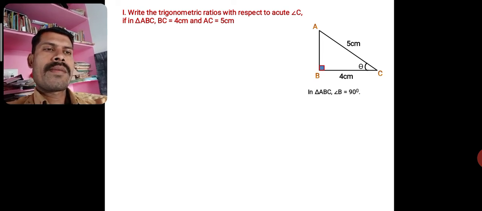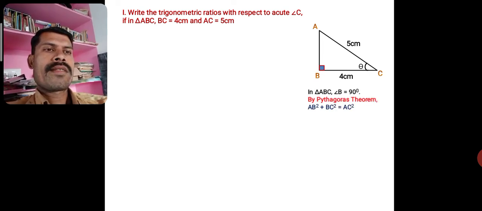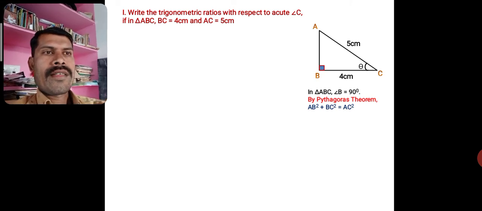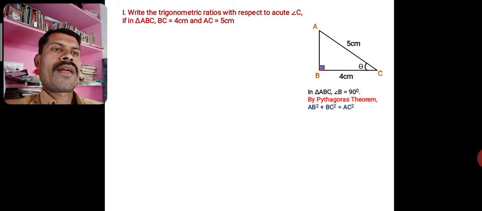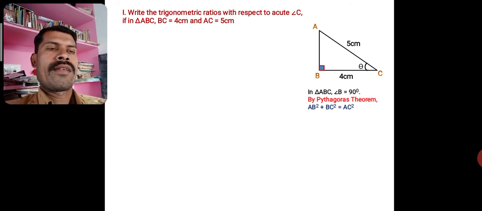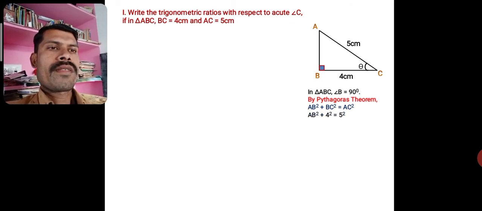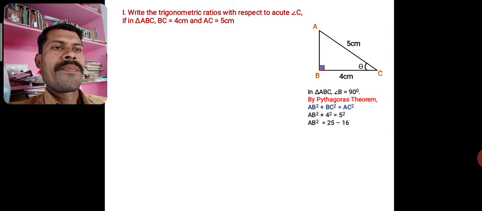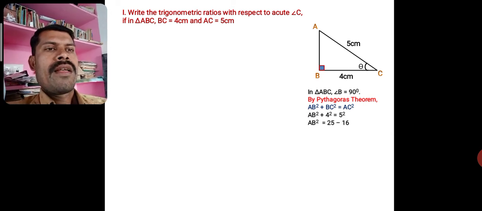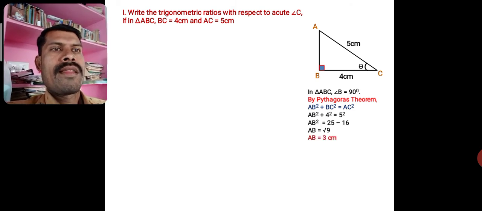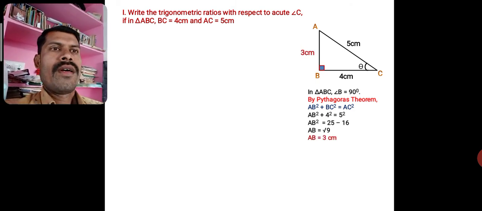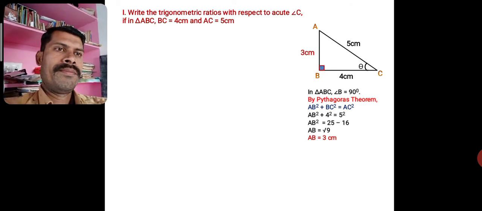So in triangle ABC, B is 90 degrees. Of course, by Pythagoras theorem, the square of the hypotenuse is equal to the sum of the squares on the other two sides. AB square plus BC square is equal to AC square. So therefore AB square plus 4 square is equal to 5 square. 25 minus 16 is 9. Square root of 9 is 3 centimeters, the length of AB. Now we know the length of all the sides.